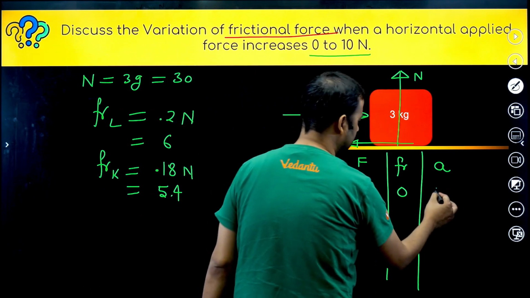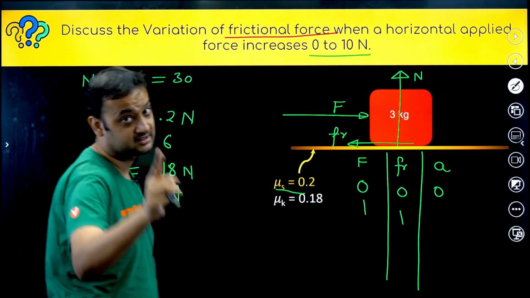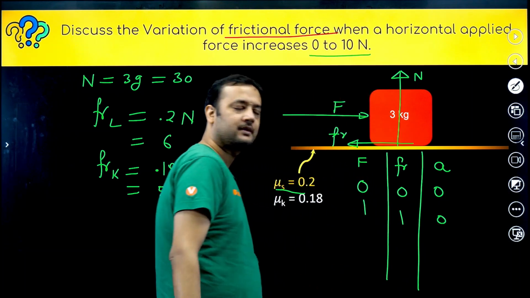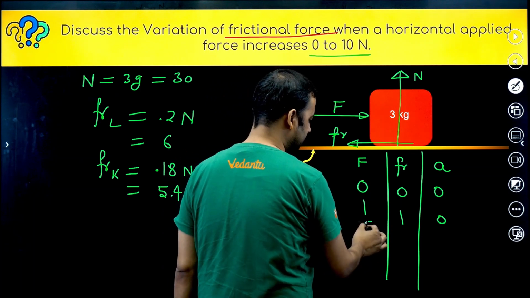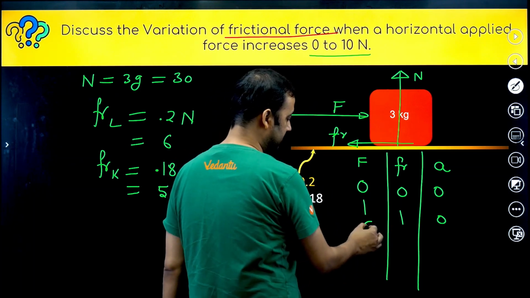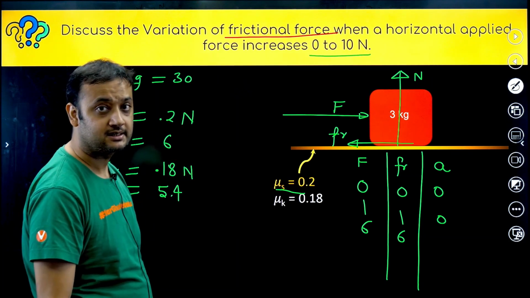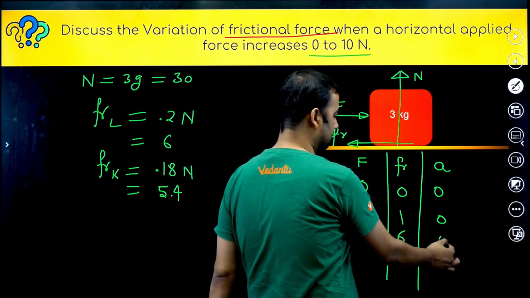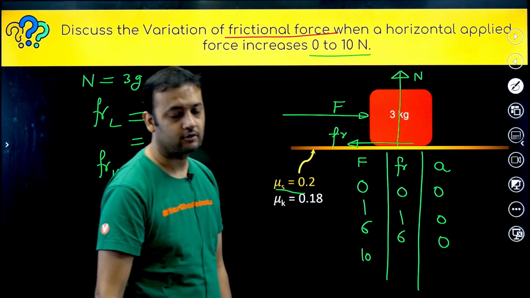Acceleration will be 0. Suppose force becomes 1. So friction also will become 1 because friction can increase its value up till 6. So acceleration will be 0 because block will not move, because of static friction. Suppose you apply 6 Newton. What will happen? Friction will increase to 6. Friction can increase its value up till 6. So this is still static friction. Acceleration is 0.